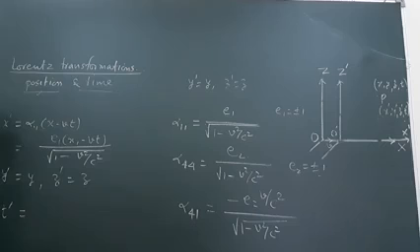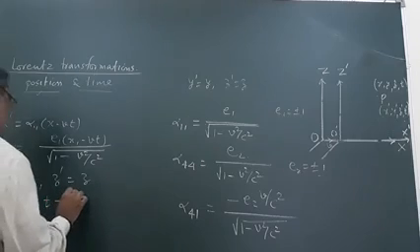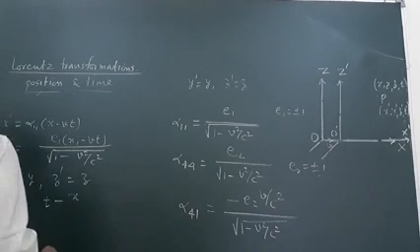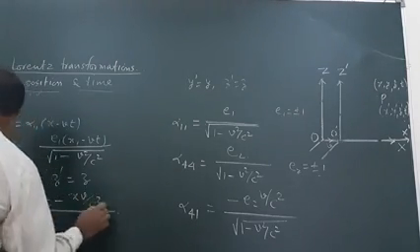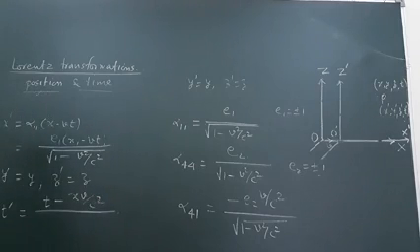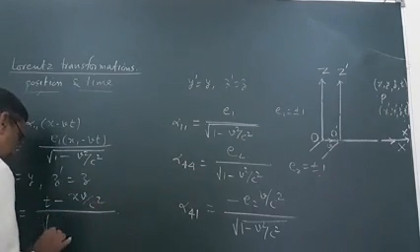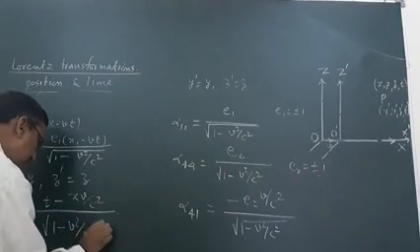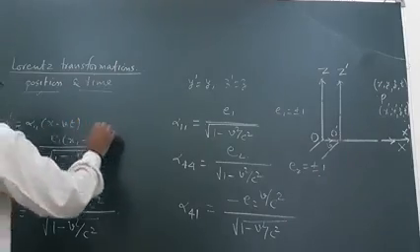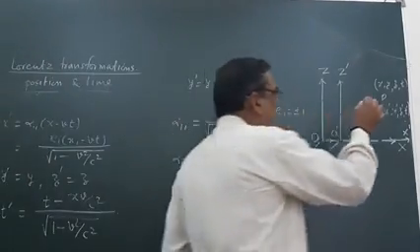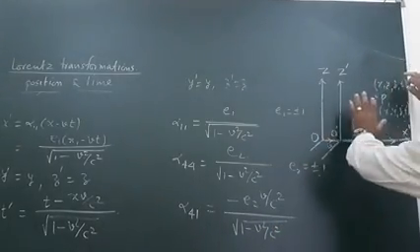T dash is equal to alpha 4 1 and the combination of alpha 4 1 and alpha 4 4, we will get t dash is equal to t minus x v upon c square upon under root 1 minus v square upon c square, whatever it may be, we are saying. So t dash will be equal to t minus x v upon c square. These are the transformation of the event happening at point P from one coordinate system to another.